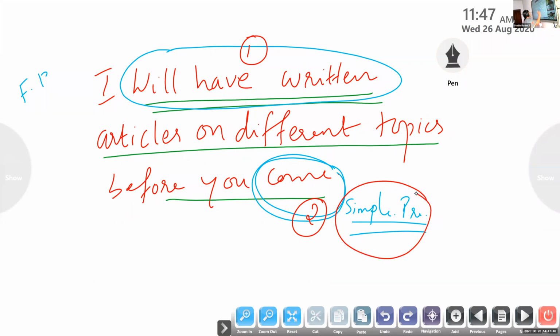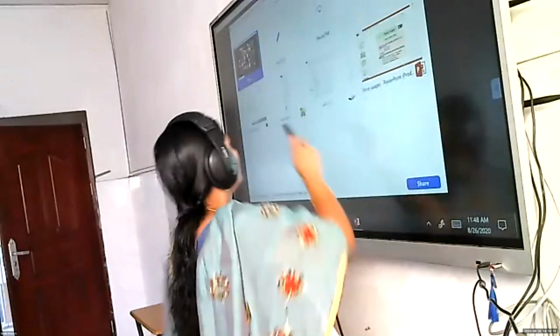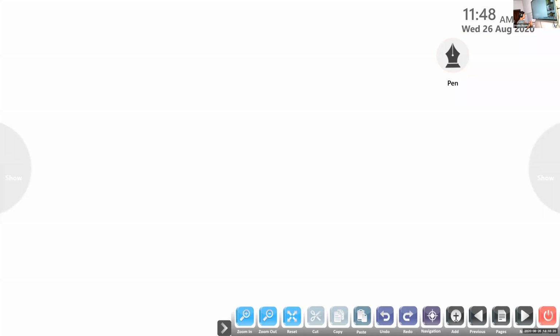Competitive batch students, you must know these rules. As you are doing your IAS topic training and all, you must remember all these rules. Whenever you have two actions to show in future, the first completed action must be in future perfect, and the second one, which follows, should be used in simple present. Am I clear, kids? Yes, ma'am. So I have a few more examples to give you. Okay, now all of you take a pen and paper and write these examples.